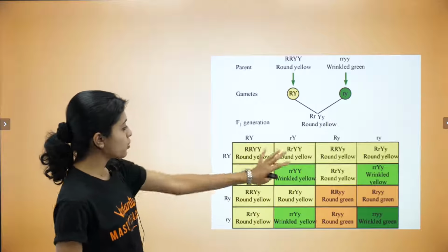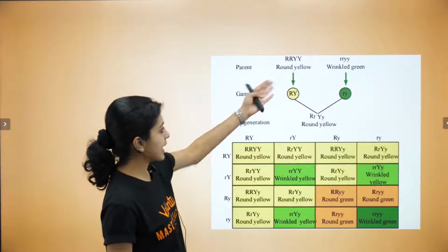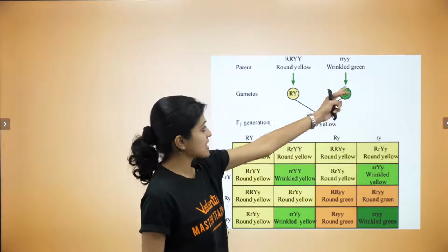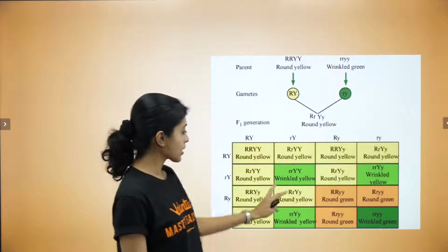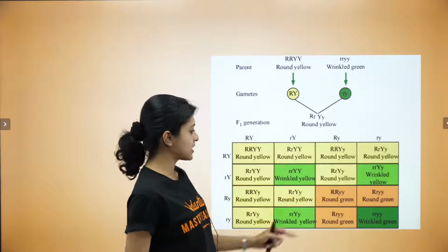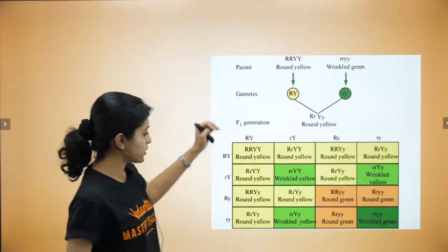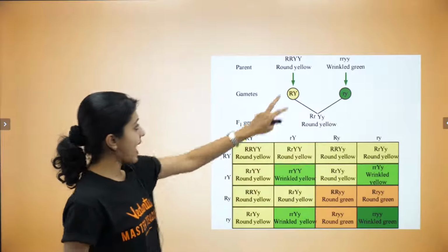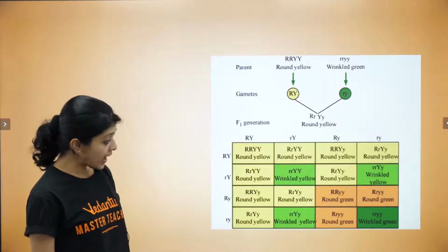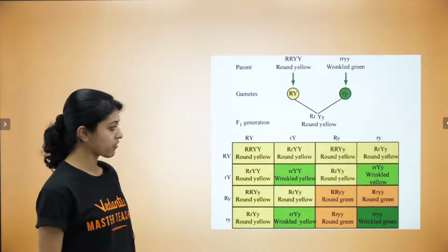The yellow ones that you see look exactly like the yellow parent. The dark green that you see here looks exactly like the recessive parent. The bright green and the light orange or the brownish orange that you see here have a combination of the two, which is round green and wrinkled yellow. Have a look at this and tell me what the ratio is.